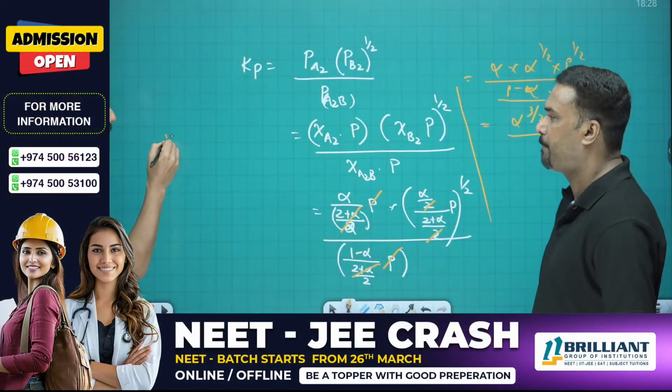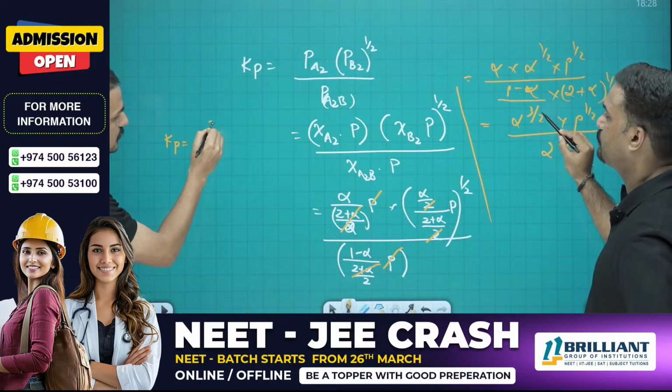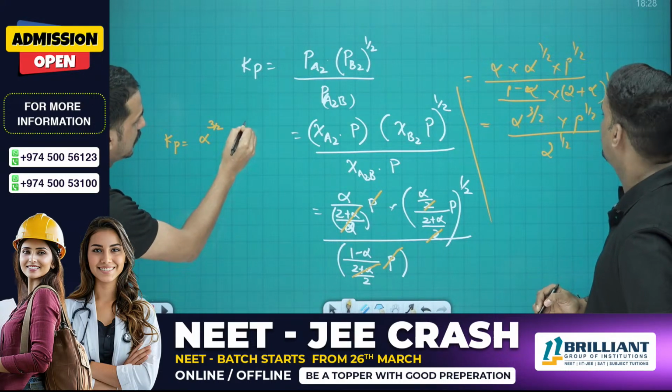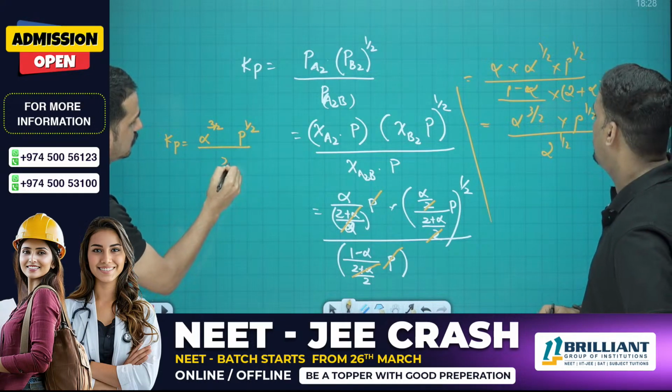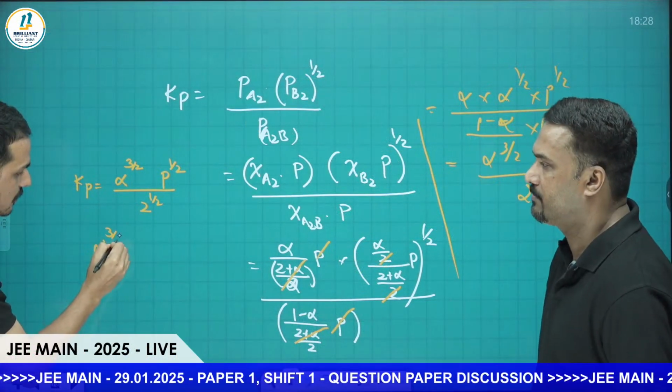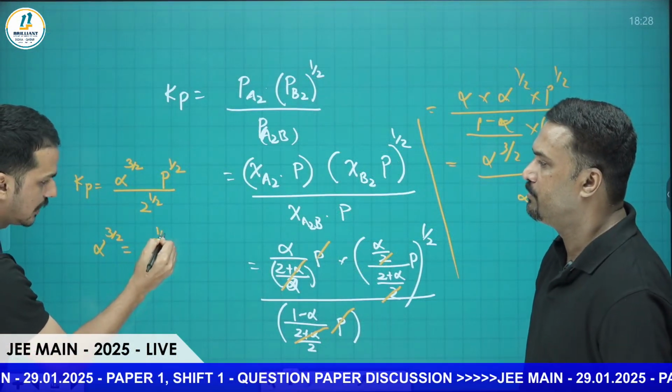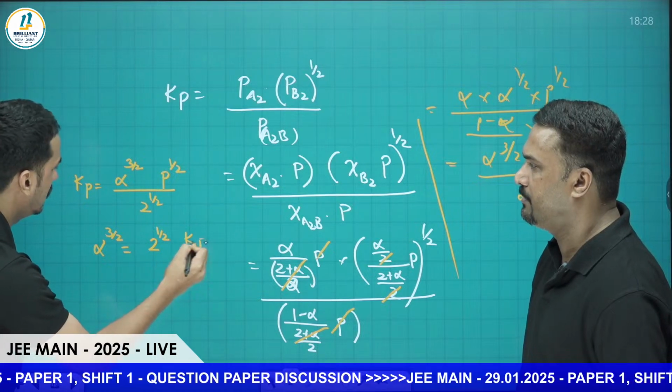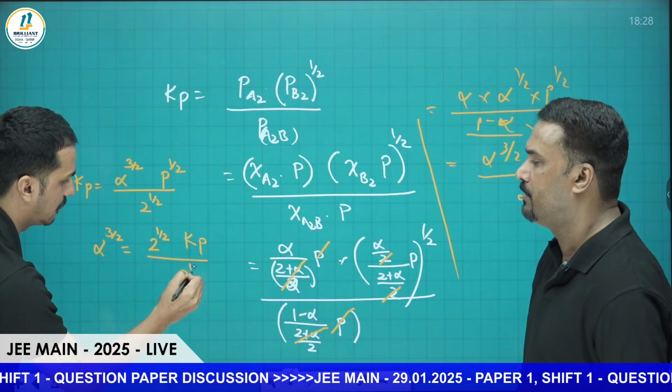So Kp equals alpha raised to 3 by 2, P raised to 1 by 2, divided by 2 raised to 1 by 2. We have to find out alpha. Alpha raised to 3 by 2 equals 2 raised to 1 by 2 into Kp, divided by P raised to 1 by 2.